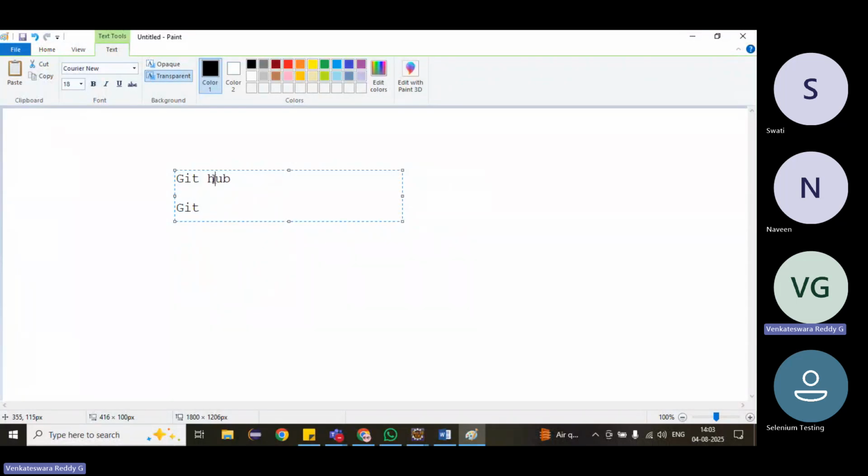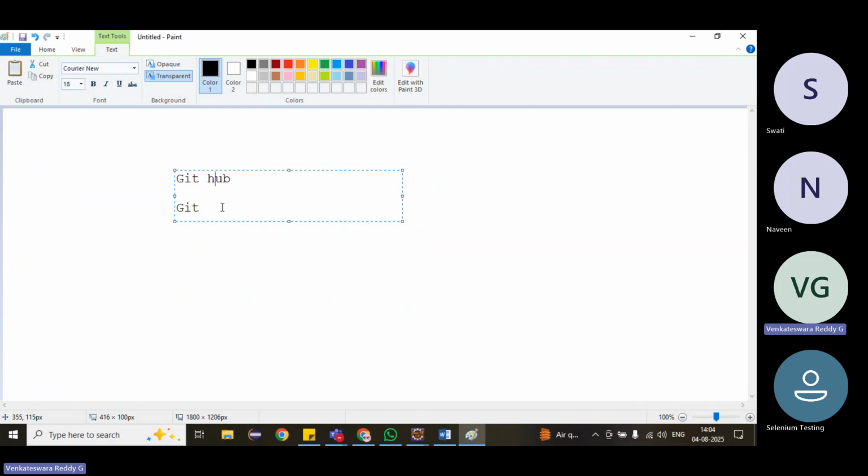GitHub is like a repository, and that means a cloud repository. That means you want to save my work. If you know about Google Drive, you want to save your local files somewhere else. We use cloud repositories like Google Drive, and we can save there so that it can be shared with multiple people. But if it is local, we cannot provide access; we have to share those files directly with everyone.